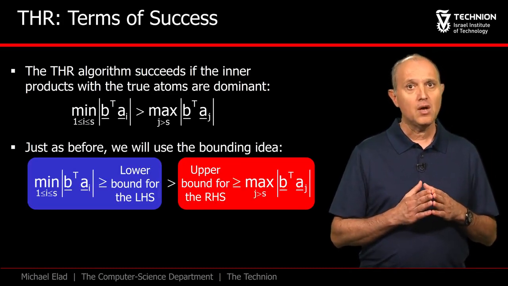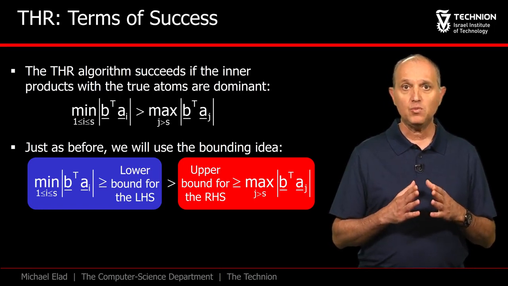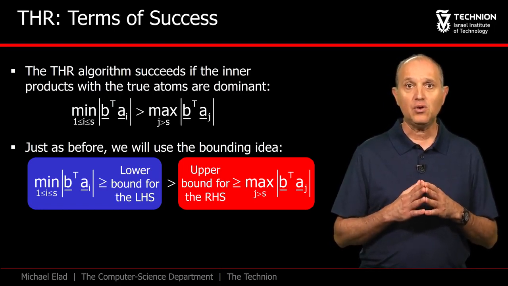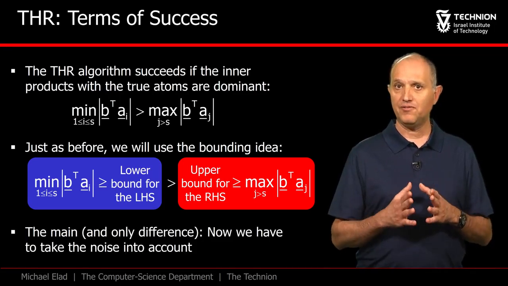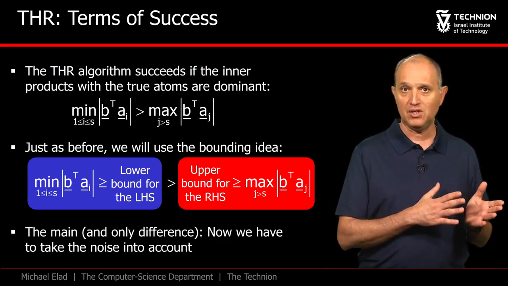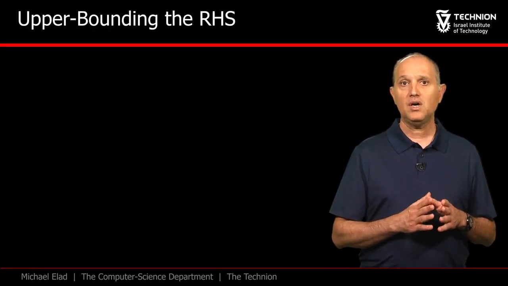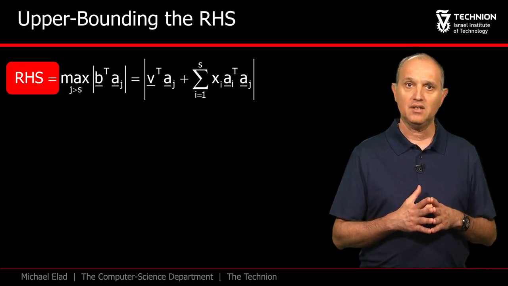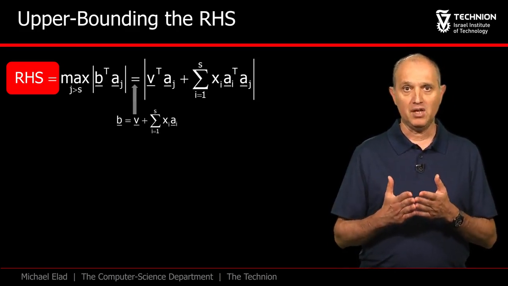As before, we will replace these two expressions by proper simplified bounds, and these will serve us for getting a clear condition for the success of the thresholding algorithm. The only difference from our previous analysis is the fact that now the noise should be taken into account. We start with the right-hand side and upper bound it. We simply plug the expression we have for b into this term.